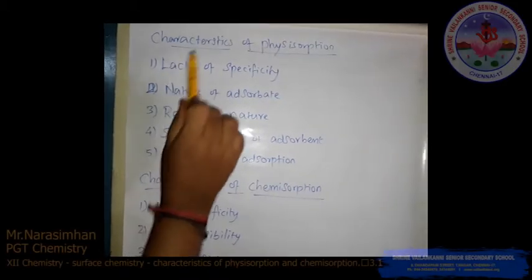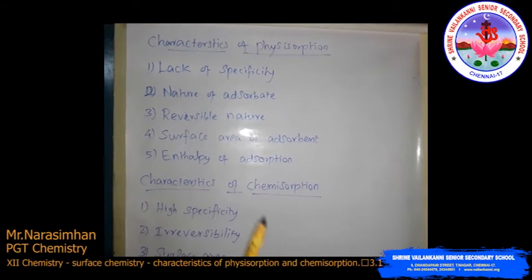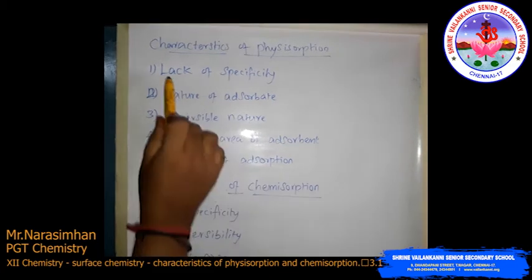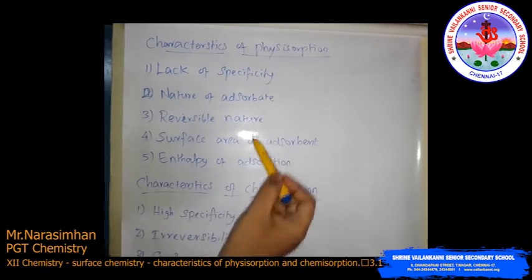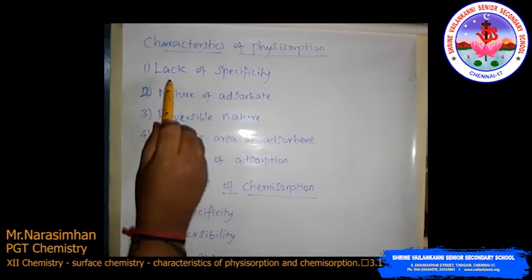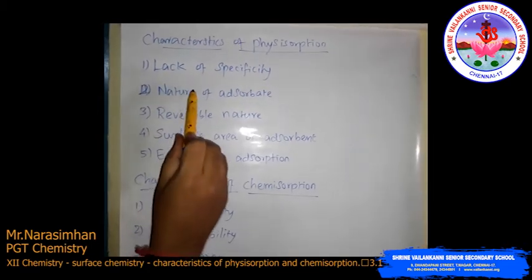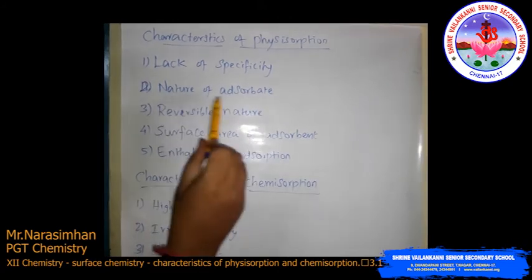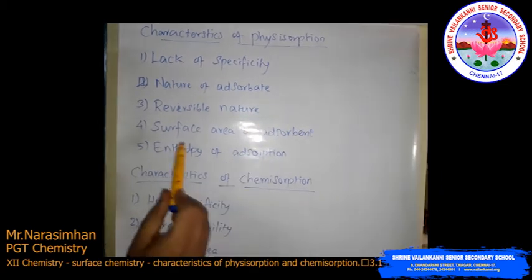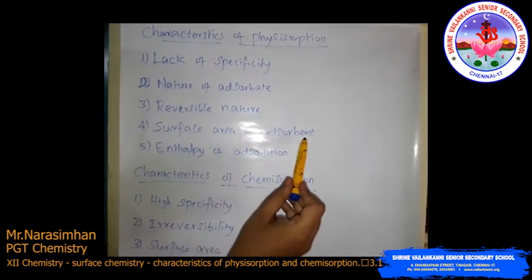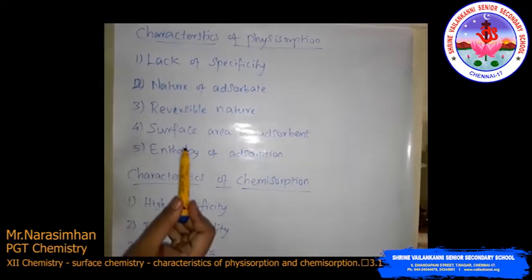See here, the next is the characteristics of adsorption: the characteristics of physical adsorption and chemical adsorption. So first one is the characteristics of physisorption or physical adsorption. What are the characteristics here? First one is the lack of specificity. Second one is nature of adsorbate. Third one is reversible in nature. Fourth one is surface area of adsorbent. Then fifth one is enthalpy. So these are the characteristics of physisorption.